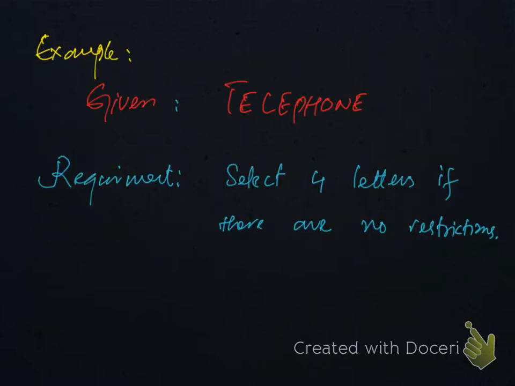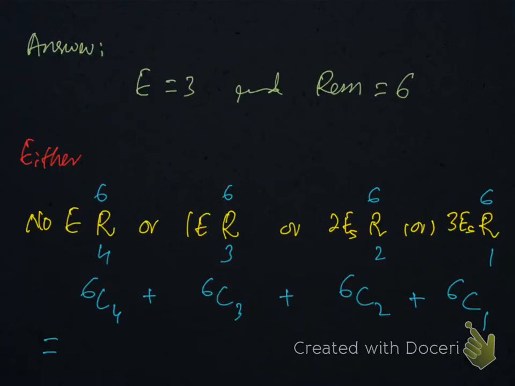Example, telephone. In this word there are 9 letters, and the question is select 4 letters if there are no restrictions. When it says there are no restrictions, that means you have to consider all possible selections with or without the repeated letters. Since we have 3 E's and remaining letters are 6, we consider all possible selections with or without the letter E. Selections with no E: we have to take all 4 letters from the remaining 6 letters. So the answer is 6C4.